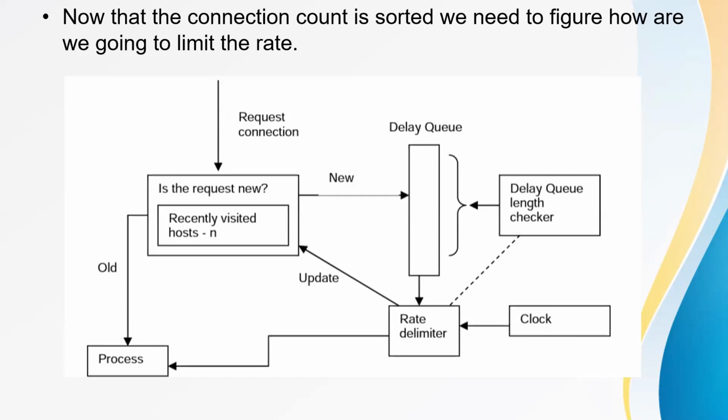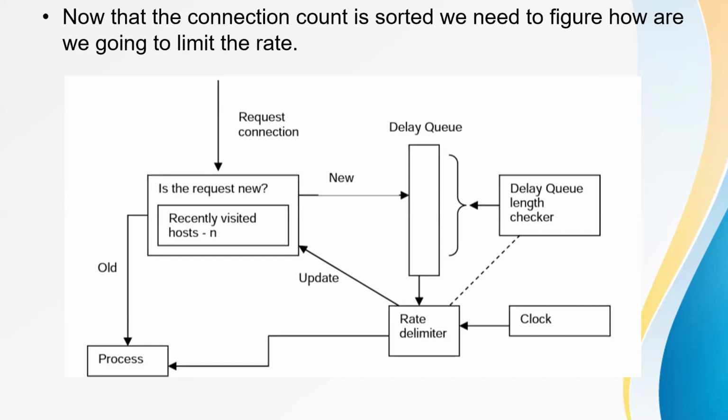If it is new, it is directly put in a delay queue, as shown in the figure, to be processed later. Otherwise, it is processed straight away, which means an old request is processed straight away. The control is established by the presence of a delay queue length checker. The delay queue length increases dramatically in the case of a virus or worm, and thus it will alarm the system administrator